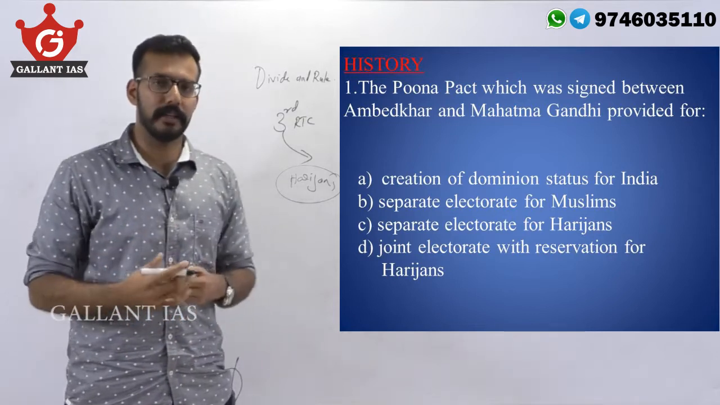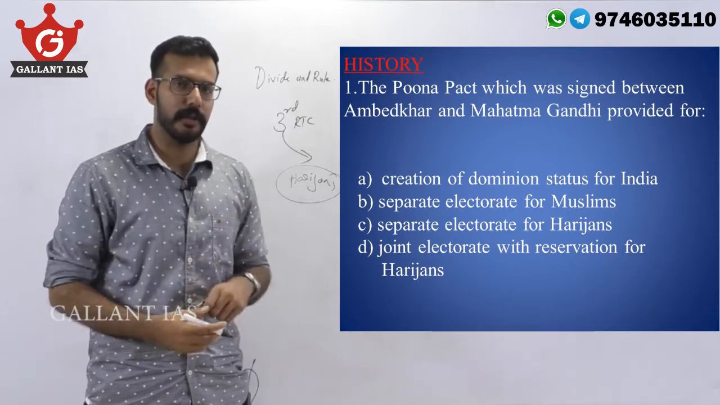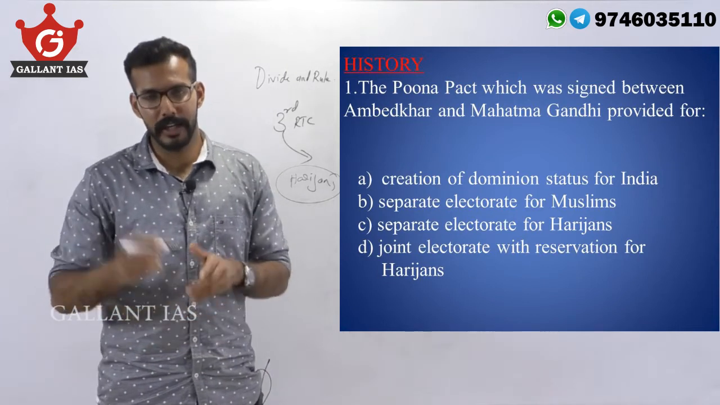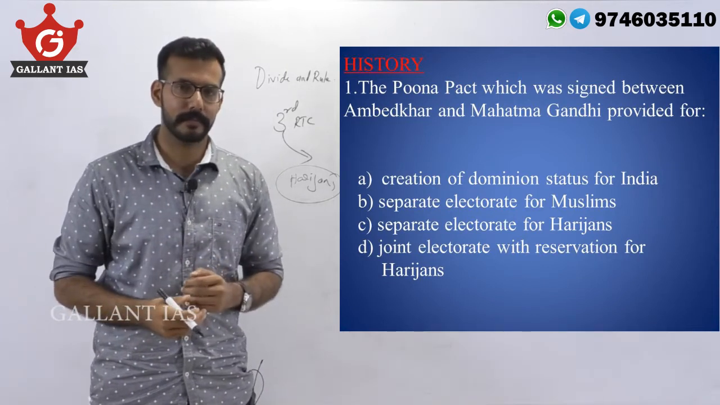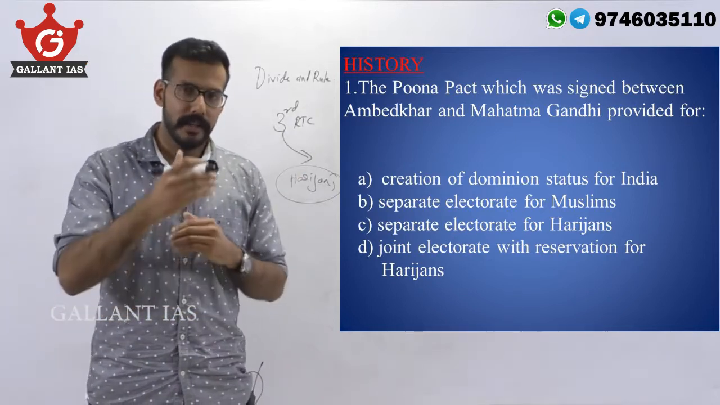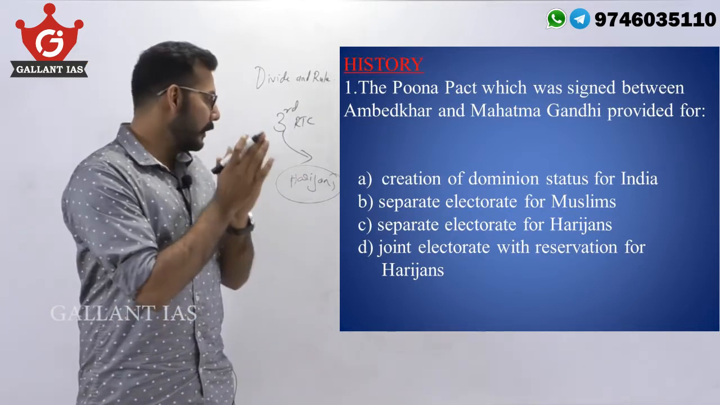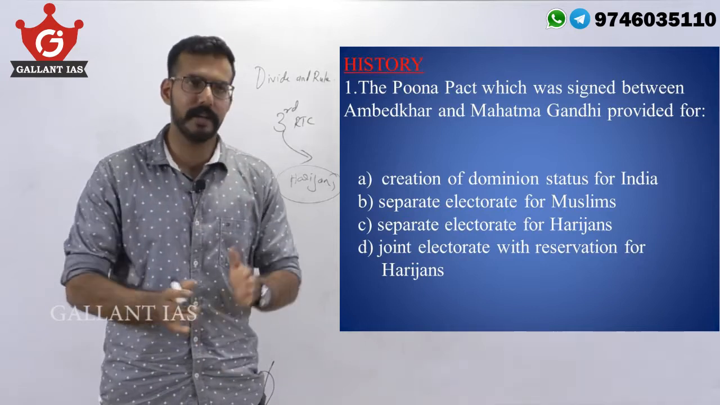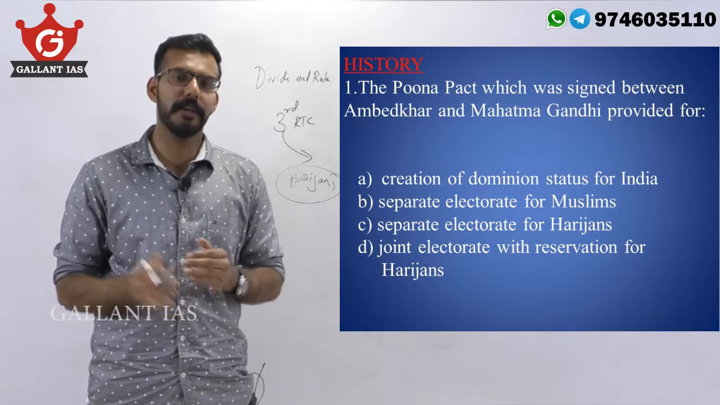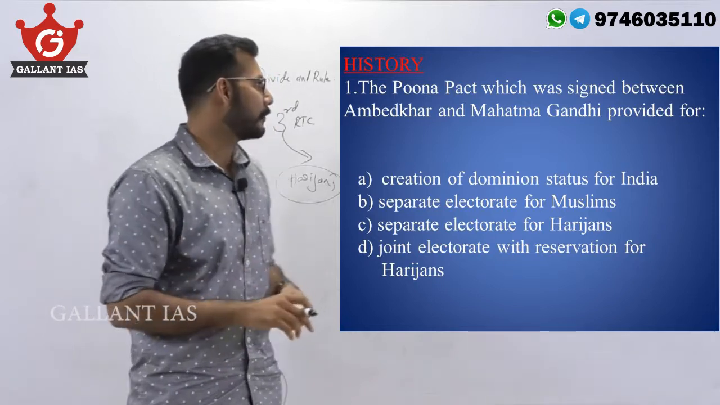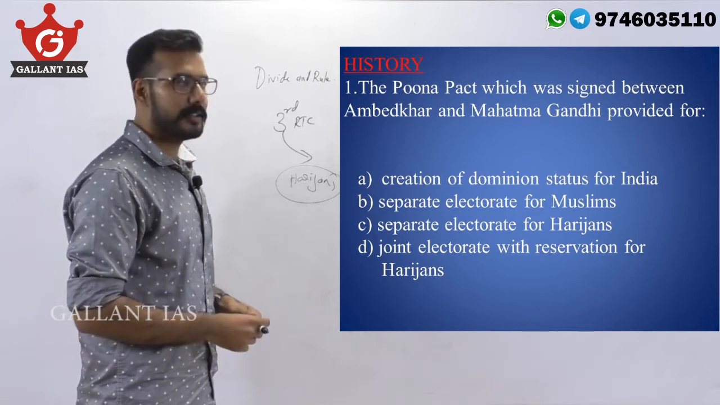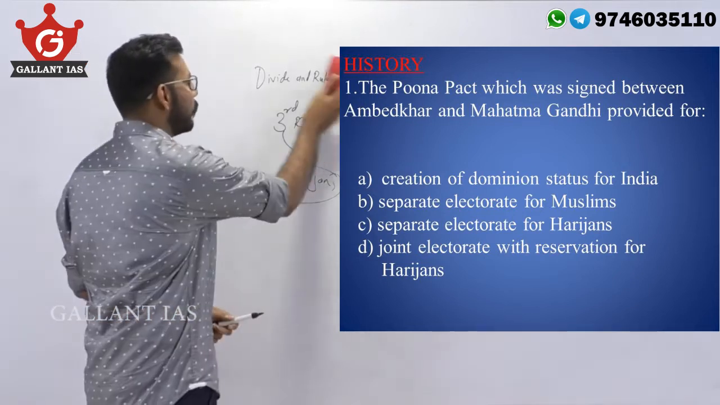So he took up a fast against this proceeding in Yerawada jail, and a compromise was struck between him and B.R. Ambedkar, and the compromise was signed under the Pune Pact, under which they will not go for a separate electorate but a joint electorate with reserved seats for Harijans. Now let's return to the question. Creation of dominion status for India was not part of the Pune Pact.